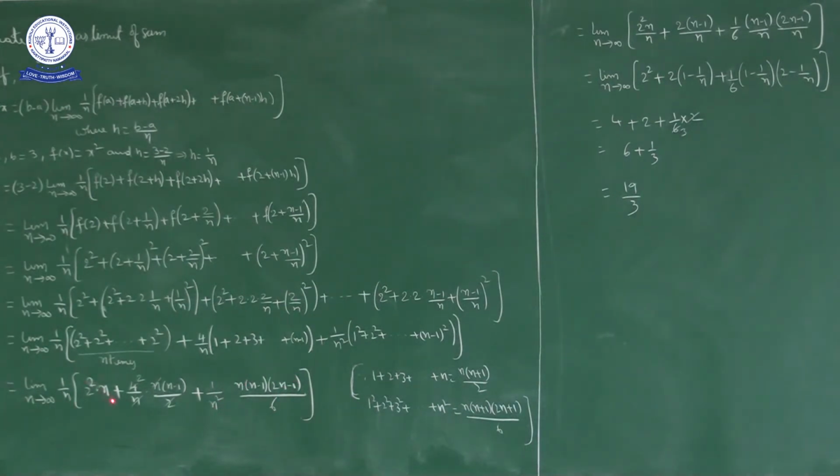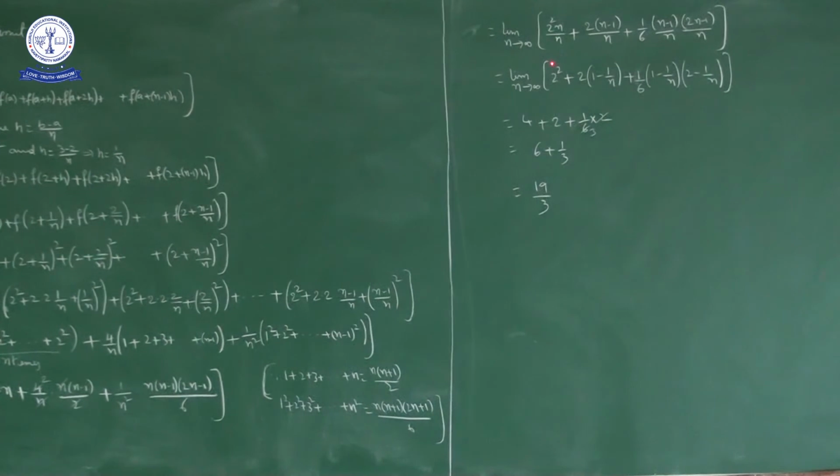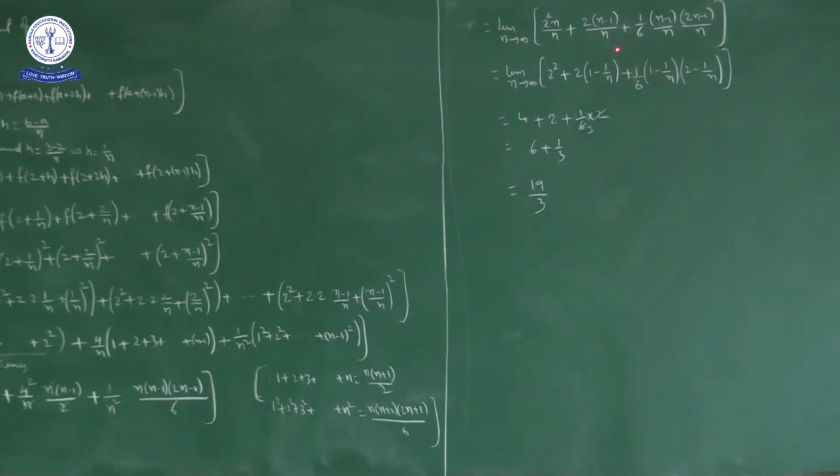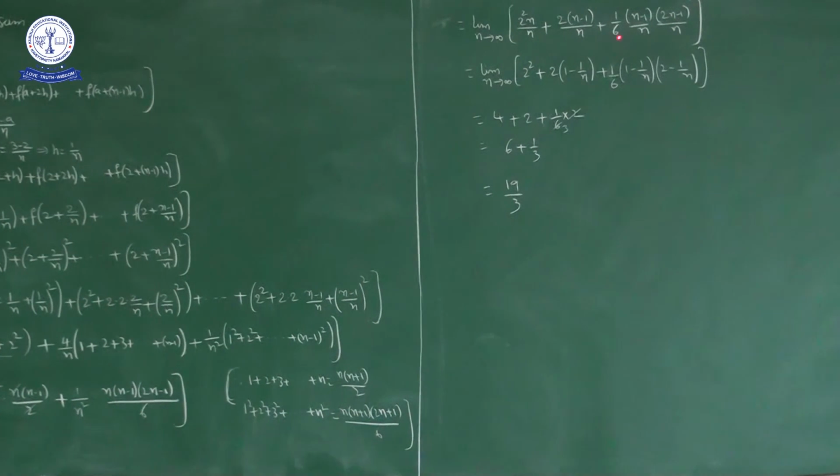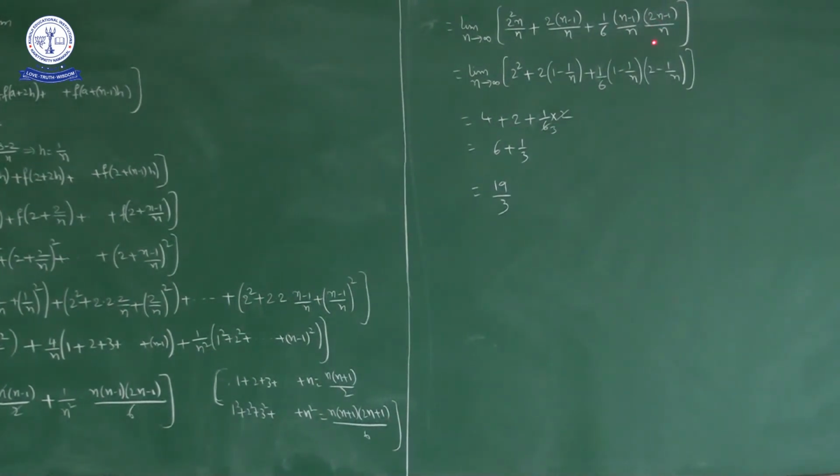If you multiply 1 by n inside, what we get? Limit n approaches infinity 2 square into n by n plus 2 into n minus 1 by n plus 1 by 6 into n minus 1 into 2n minus 1 by n square. Here one n gets cancelled, still n into n square, n into n is n square here. Now limit n approaches infinity, here n gets cancelled: 2 square plus 2 into n minus 1 by n, nothing but 2 into n by n times 1 minus 1 by n. So 2 into 1 minus 1 by n plus 1 by 6 into 1 minus 1 by n into 2 minus 1 by n.